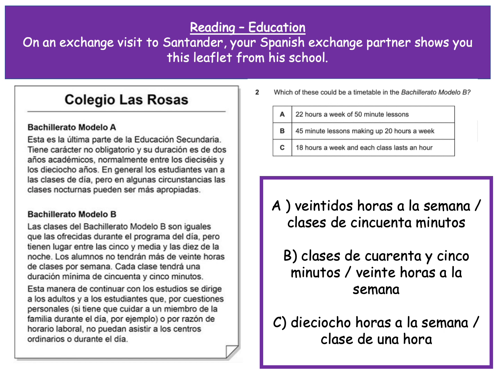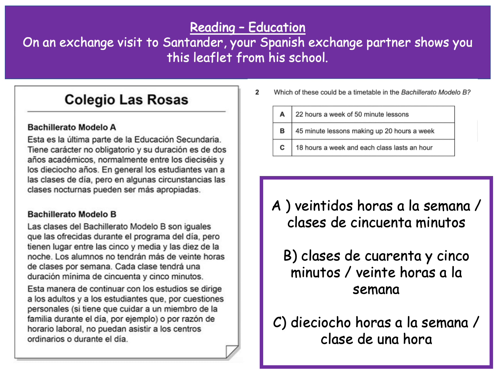Number 2, número 2. Which of these could be a timetable in the Bachillerato Modelo B? Okay, so longer text now. So 22 hours a week of 50-minute lessons, 45-minute lessons making up 20 hours a week, 18 hours a week in each class lasts an hour. Okay, so again on here I've written out what I think would be the things you would need to look out for, each of those in Spanish. Remember, sometimes it's not as straightforward as that, you might have to think about it a little bit more, you might have to infer the meaning a little bit, which is the case with this one here.